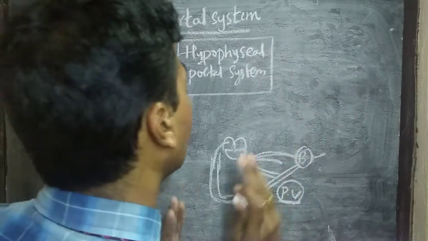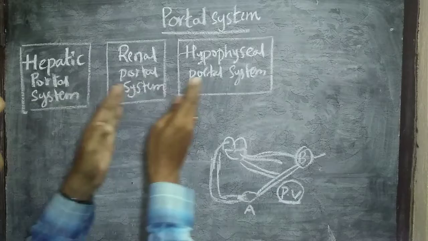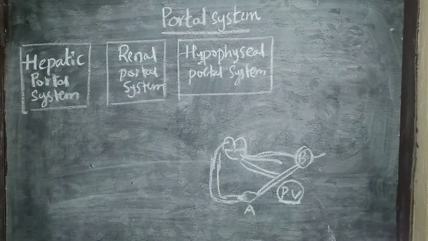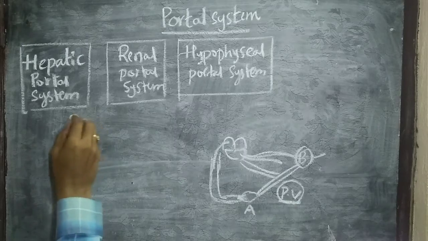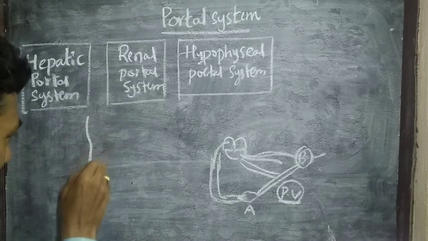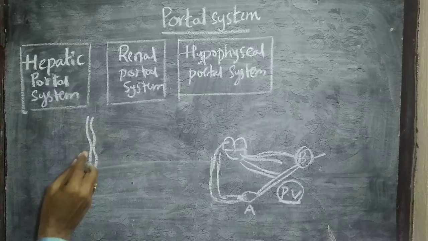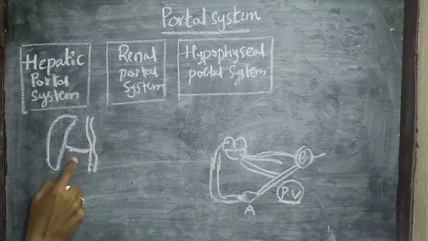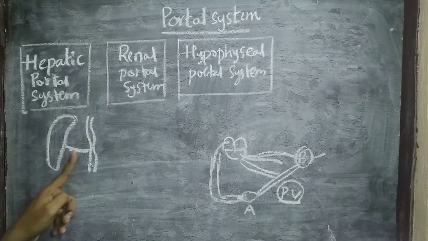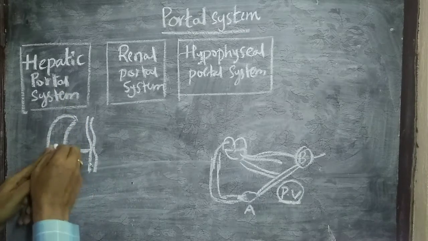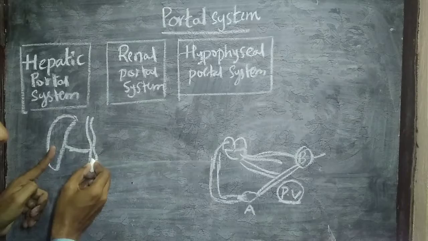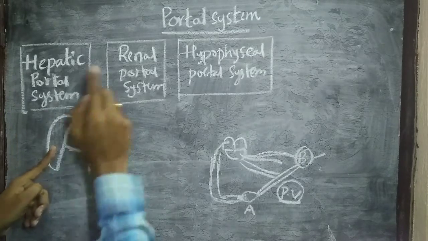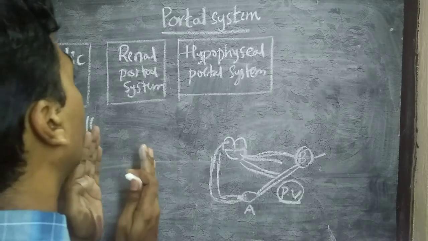So based on this, we have in the animal kingdom 3 portal systems. Just now I told you. So hepatic portal system, where the blood is supplied from the alimentary canal to the liver. So this portal system is known as hepatic portal system. So liver collects blood from the alimentary canal directly. So this is hepatic portal system. And later, renal portal system.